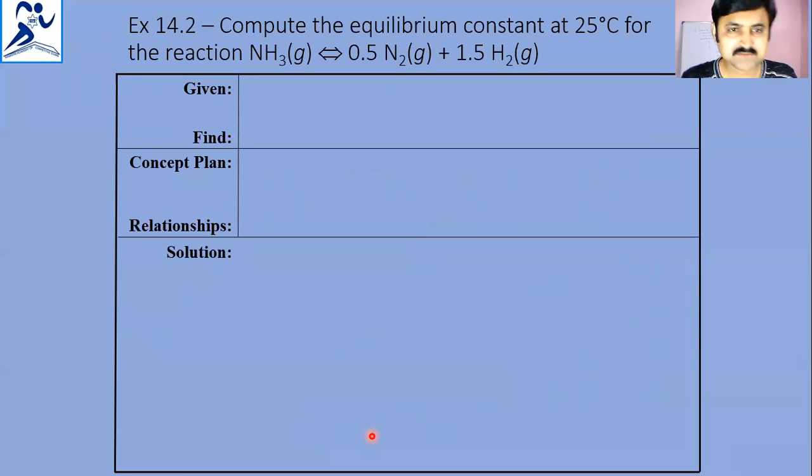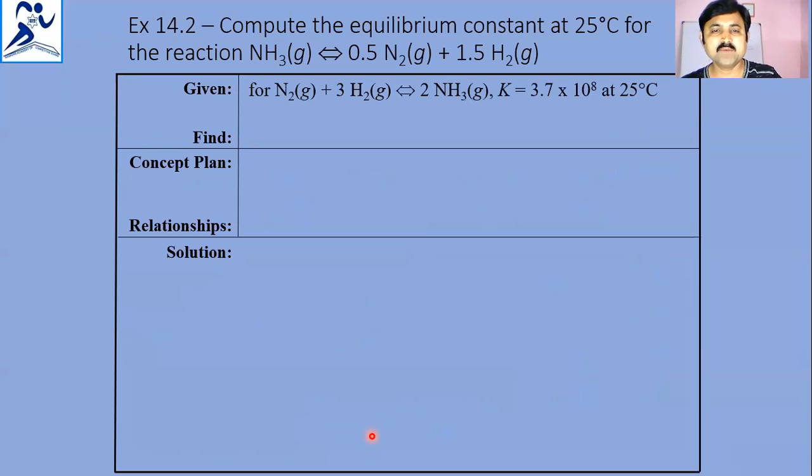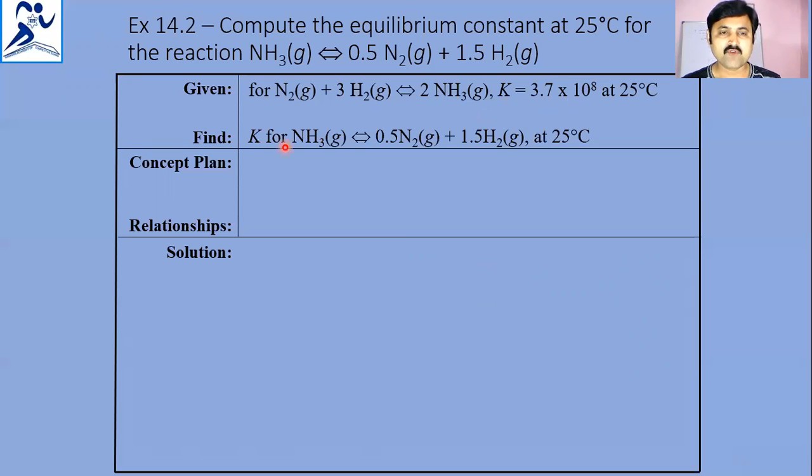Now we will see, compute the equilibrium constant at 25 degrees Celsius for the reaction ammonia gives rise to 0.5 N2 and 1.5 H2. So what is given here is the equilibrium constant of the ammonia formation equation, given as 3.7 into 10 to the power of 8 at 25 degrees Celsius. The question is finding this for the chemical equation NH3 gives rise to 0.5 N2 plus 1.5 H2.